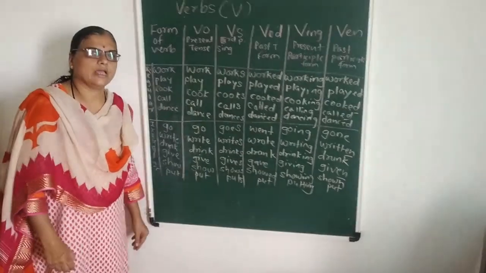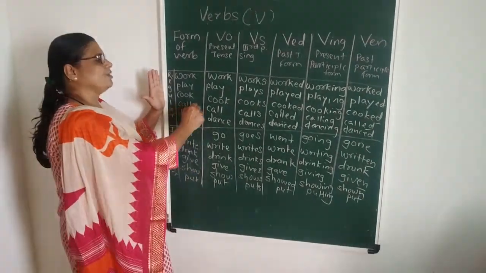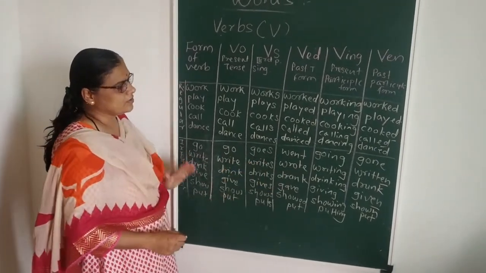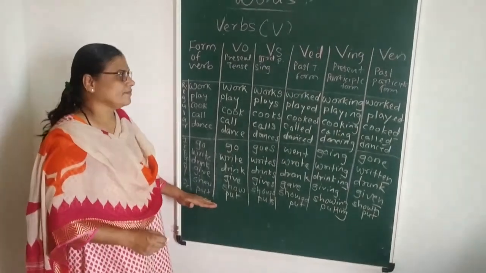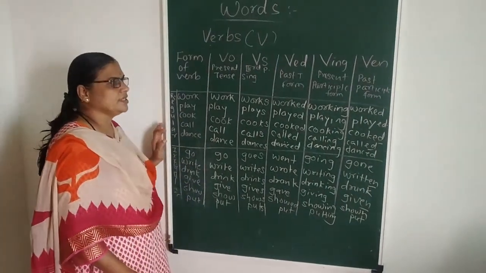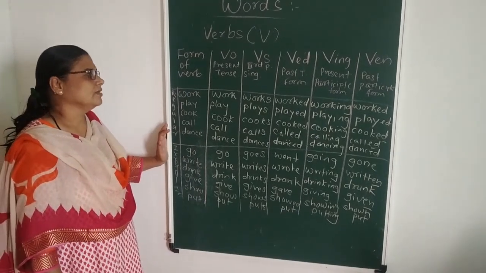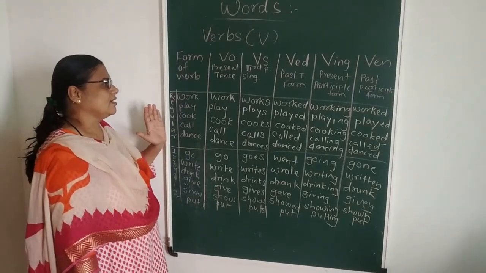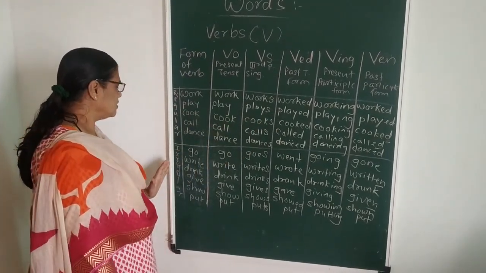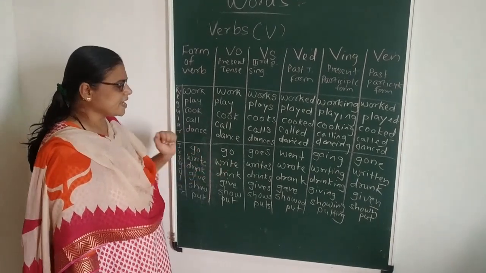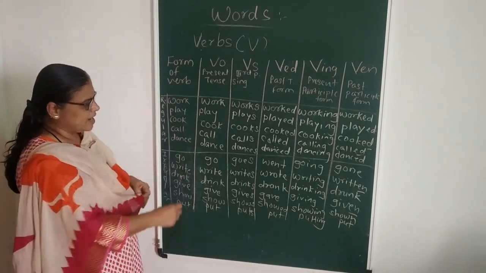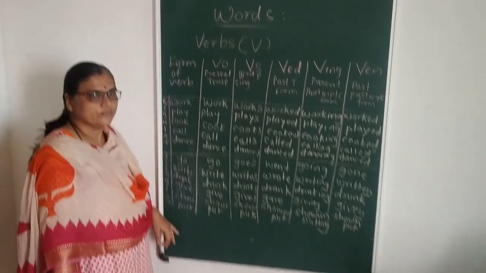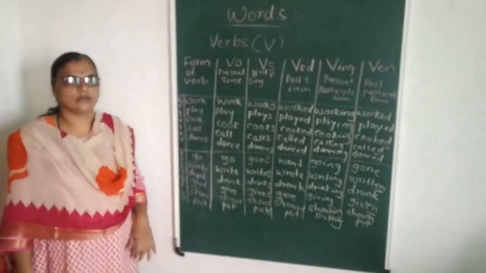So take any regular verb, and you can have 5 such types of forms. Take any irregular verb, you can have 5 such types of forms. So adding V0, VS, VED, VING and VEN. Here we see that all these regular verbs take such 5 forms. All these irregular verbs sometimes change their form itself, and they have these 5 different forms. So thank you very much for observing.